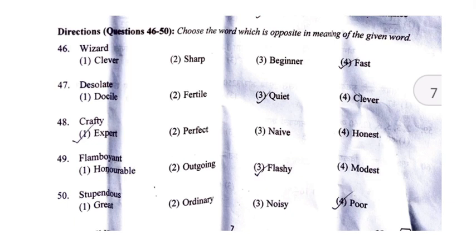So according to the second meaning of wizard, which means a person who is very good at something, this means the opposite would be the opposite of very good at something, a person who is an expert. The opposite of that would be beginner. So our answer will be the third option, beginner.